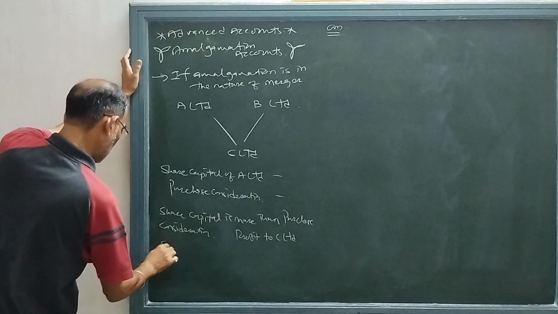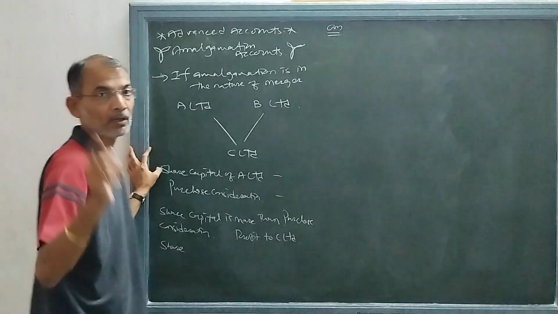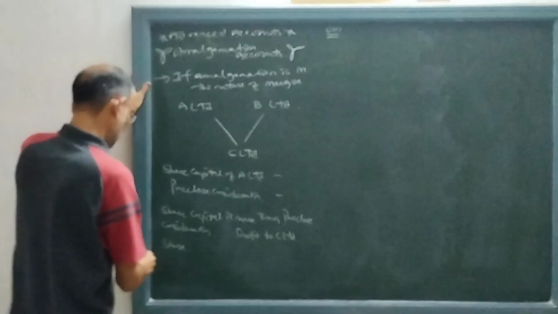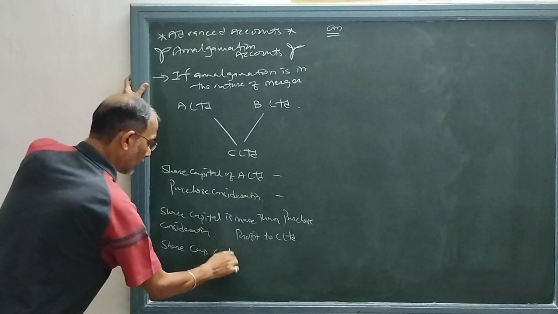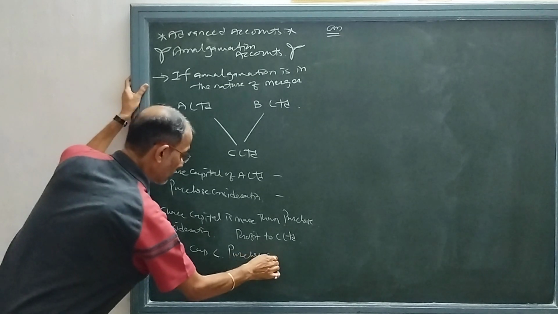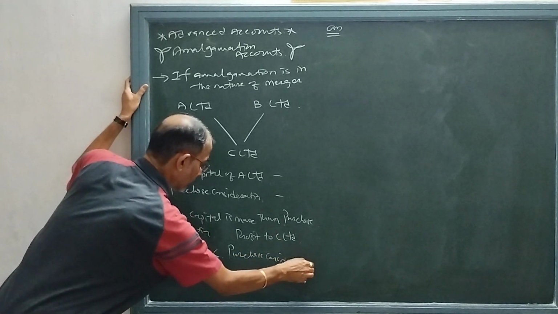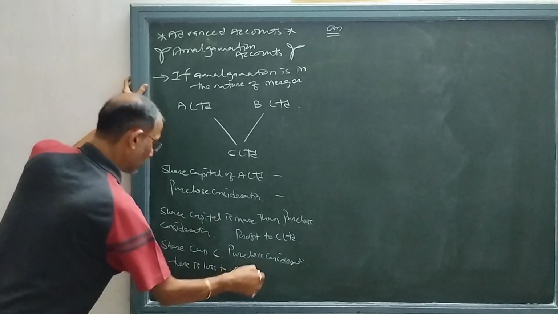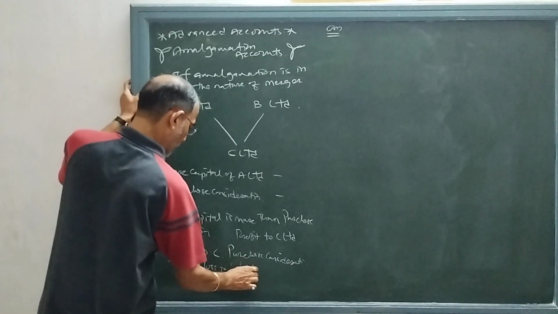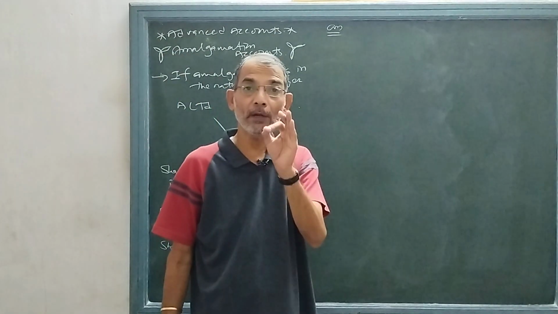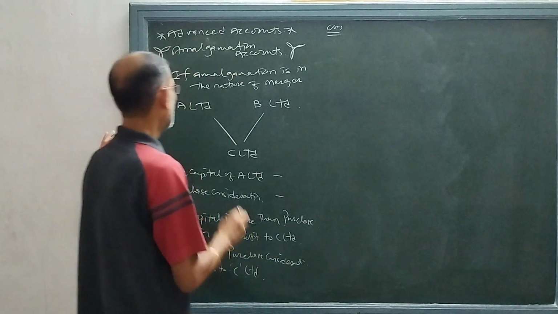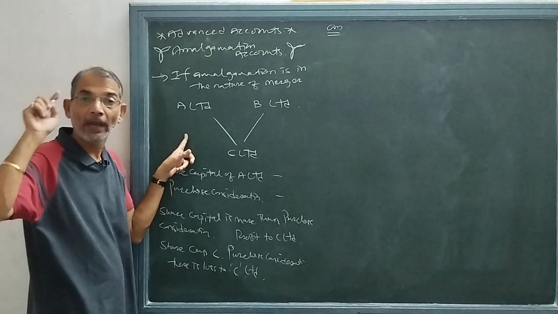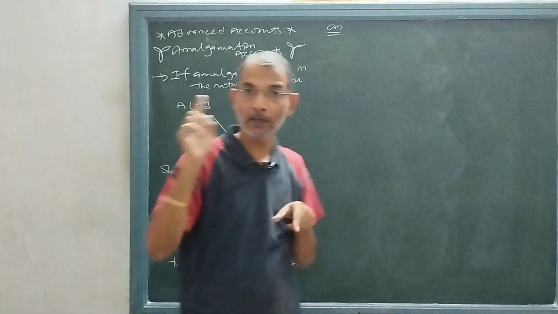But if the share capital in the old balance sheet of A Limited is less than the purchase consideration, then there is a loss to C Limited. This loss will be written off from the general reserve and the profit and loss account of A and B Limited.